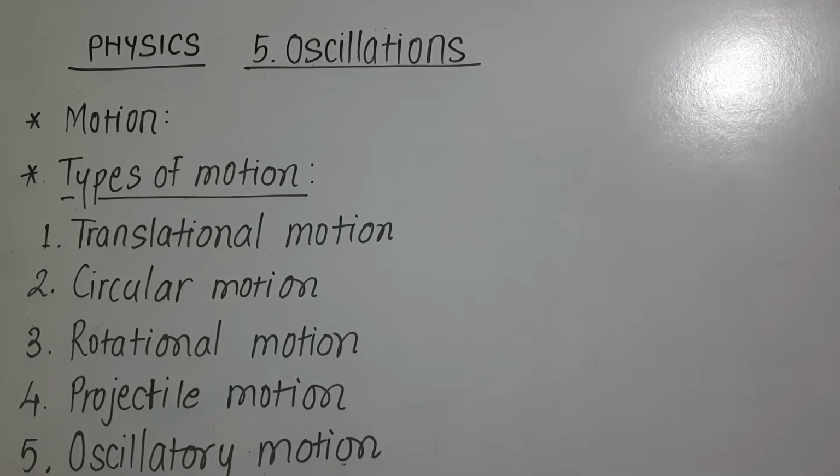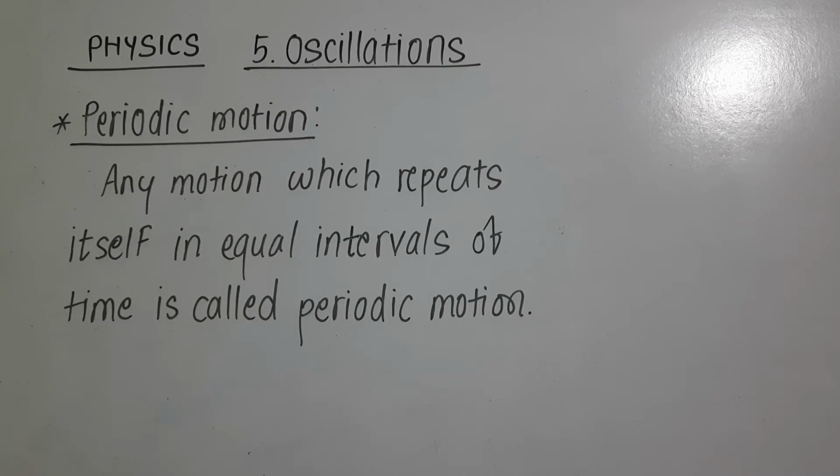Now in this chapter we are going to focus on oscillatory motion. Oscillatory motion is periodic motion. So let us understand first the definition of periodic motion. There are a number of examples of periodic motion: motion of the earth around the sun, motion of the electron around the nucleus, motion of the hands of a clock, motion of the earth about its own axis, motion of bob of a simple pendulum. So all these examples are of periodic motion.